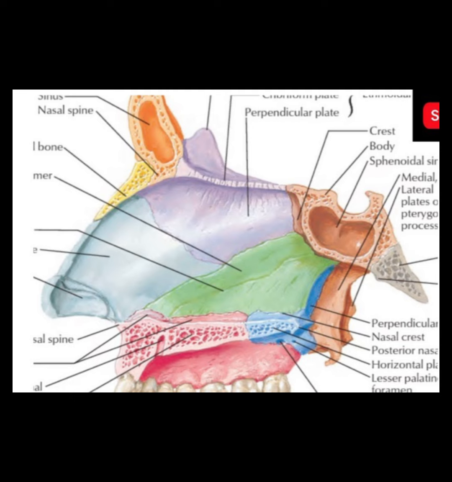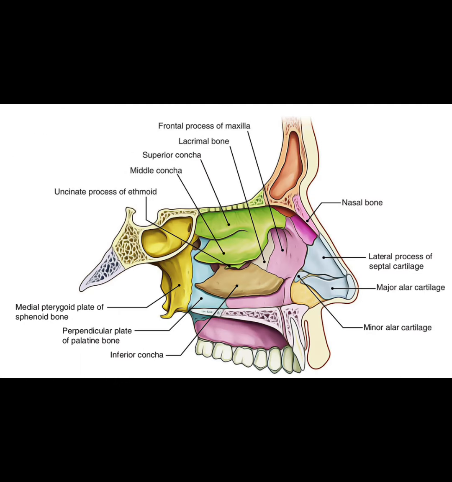The floor is formed by hard palate, and the bony support for the lateral wall is given by ethmoid bone, palatine bone, sphenoid bone, lacrimal bone and maxilla.